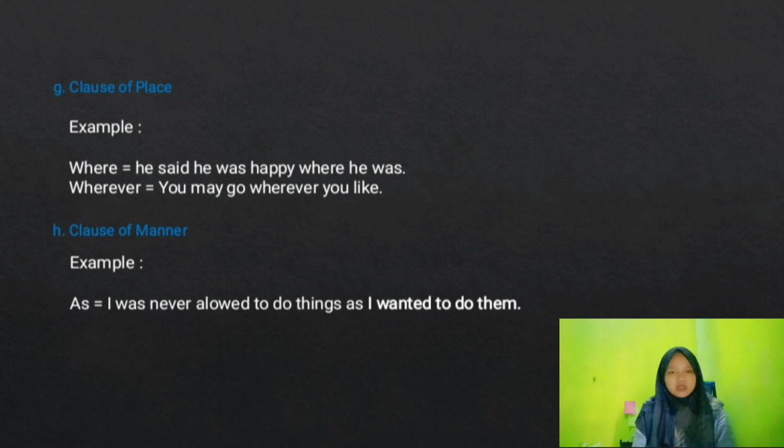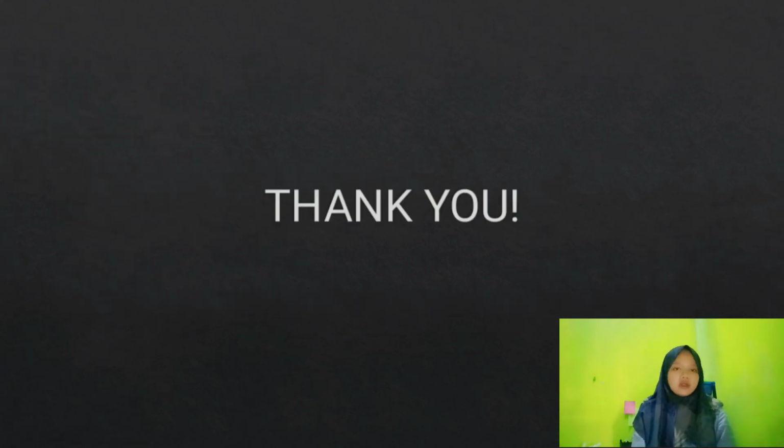The conclusion of this material: an adverbial clause is a word that functions as an adverb. There are 8 types of adverbial clauses, namely clause of time, conditional clause, clause of purpose, clause of reason, clause of result, clause of contrast or concession, clause of place, and clause of manner.